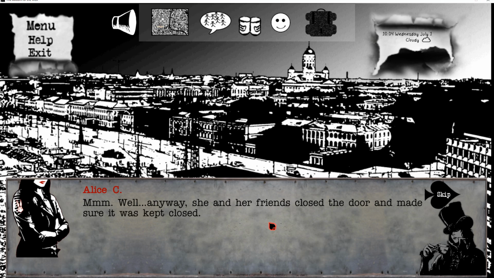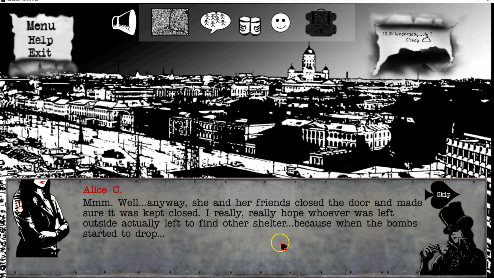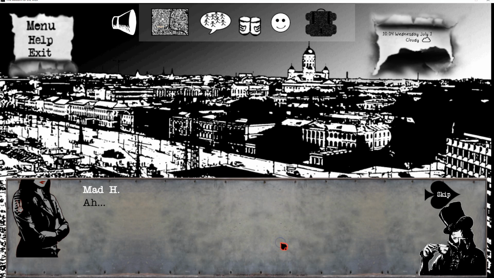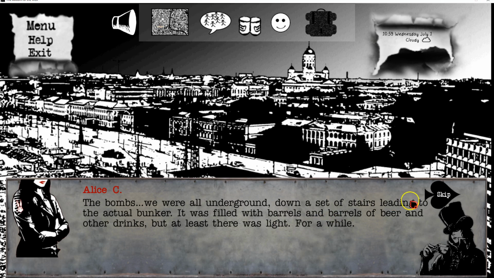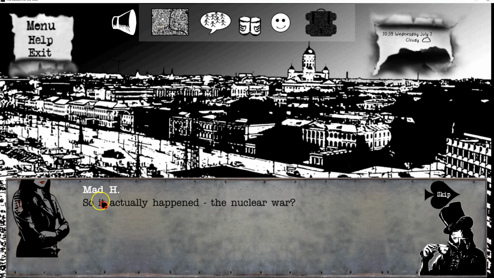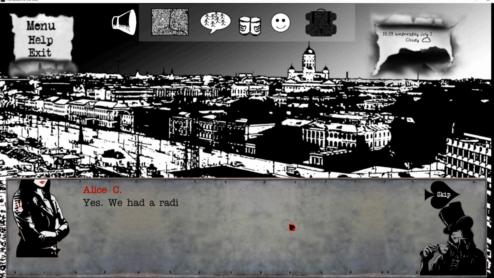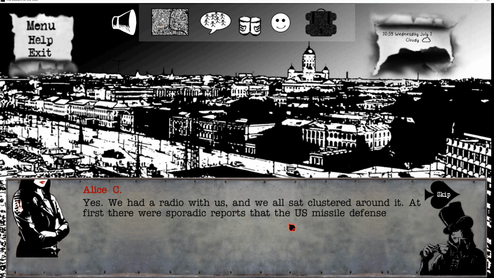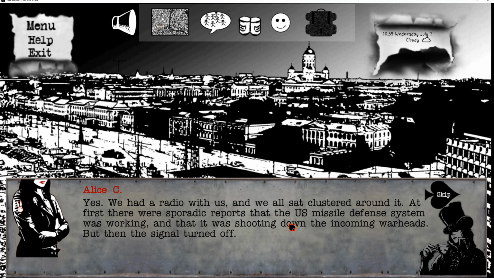Well, anyway, she and her friend closed the door and made sure it was kept closed. I really, really hope whoever was left outside actually left to find other shelter, because when the bombs started to drop... Ah, yes. Bombs. We were all underground, down a set of stairs leading to the actual bunker. It was filled with barrels and barrels of beer and other drinks, but at least there was light, for a while. So it actually happened. Nuclear war. Yes. We had a radio with us, and we all sat clustered around it. At first, there were sporadic reports that the U.S. missile defense system was working, and that it was shooting down the incoming warheads, but then the signal turned off. And a few moments later, we felt a rumble.